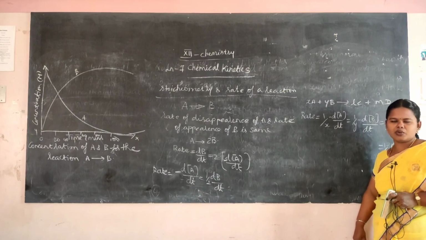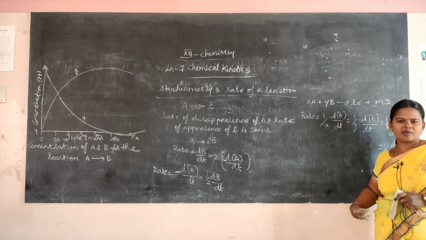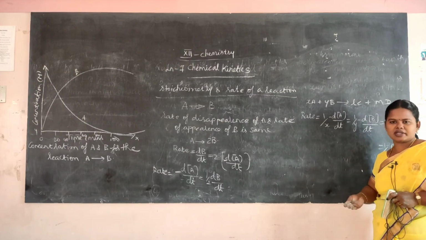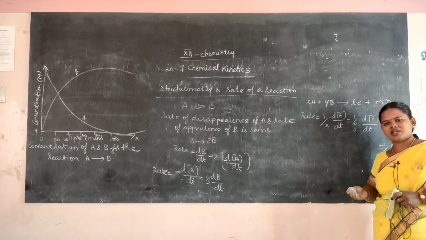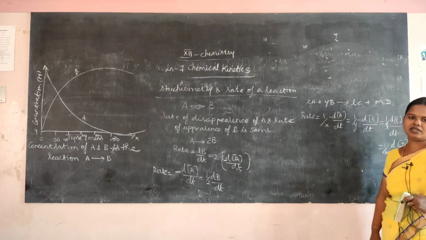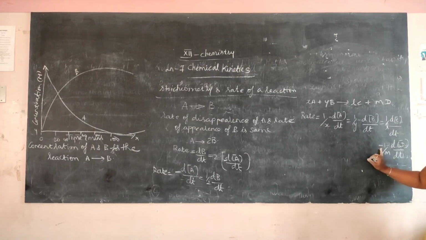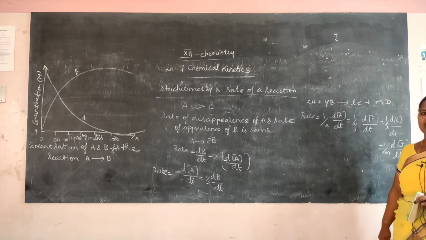So how should we write the rate? For the reactant side, we write minus change in concentration of the reactant divided by time. For the product side, we write plus change in concentration of the product divided by time. So this is how you have to write the rate of the reaction. This is all about the rate, how long it takes to complete the reaction, and all of that is explained by chemical kinetics.